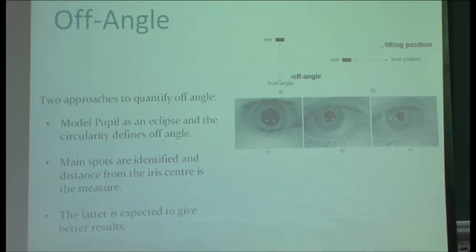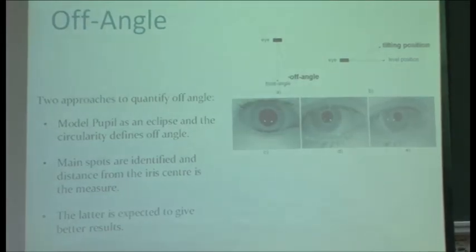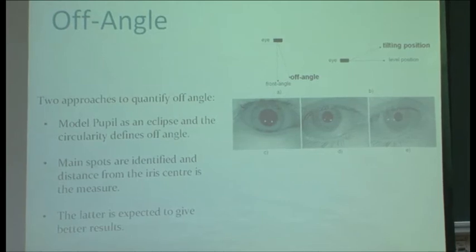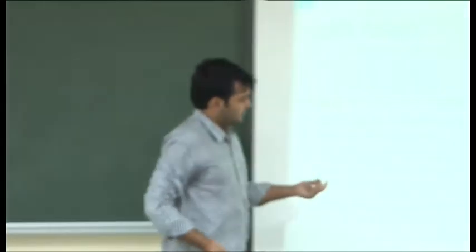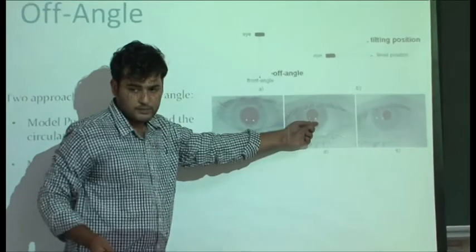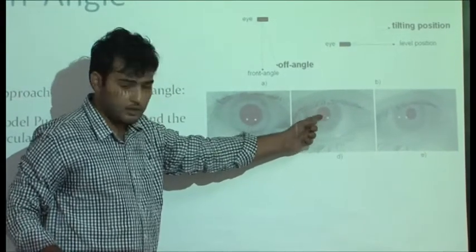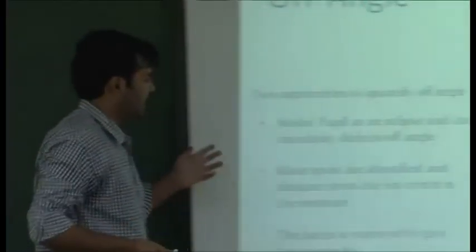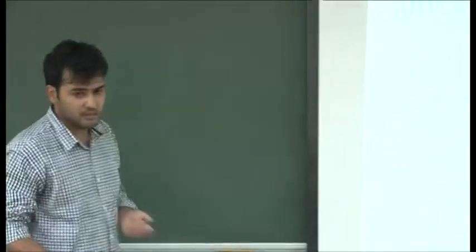I think this is the off-angle approach. Basically, the off-angle thing is this: when the image of the iris is captured, a person might not be looking straight into the camera. He might be looking upwards or rightwards or leftwards. So there is some reflection on the iris, which reduces the quality of the normalized iris image, and this can be measured using two methods.